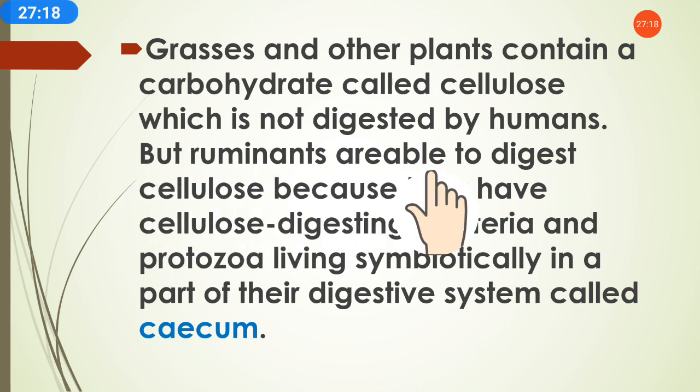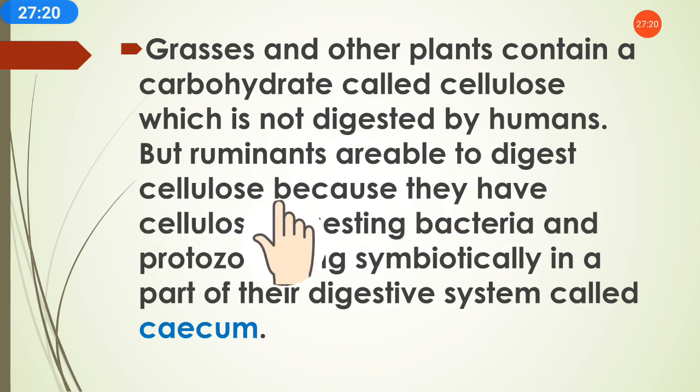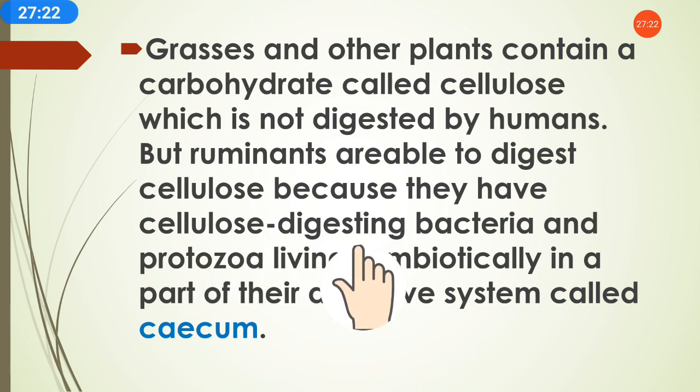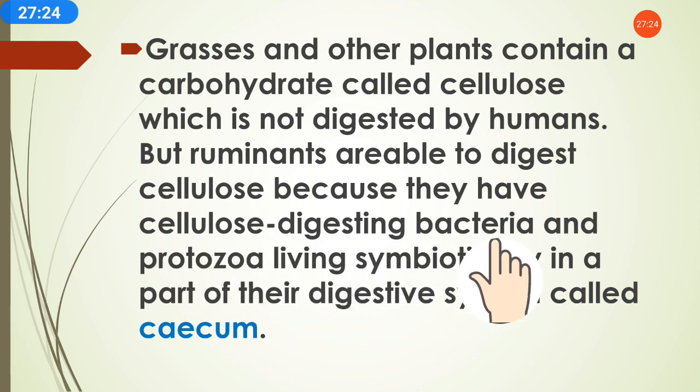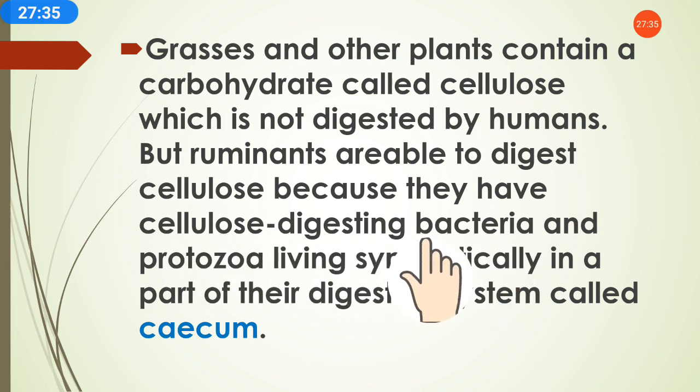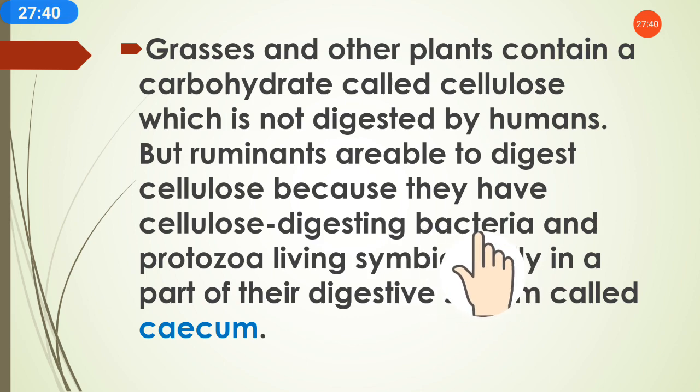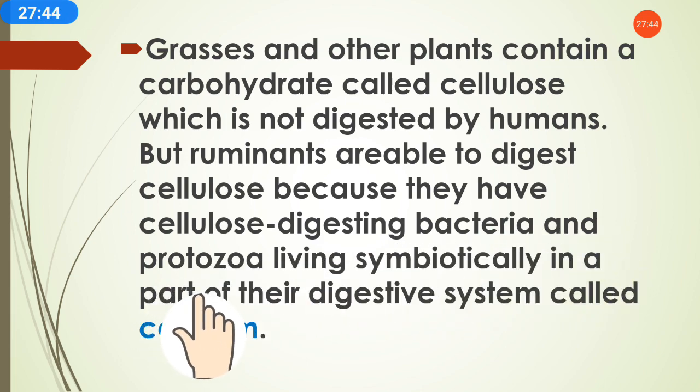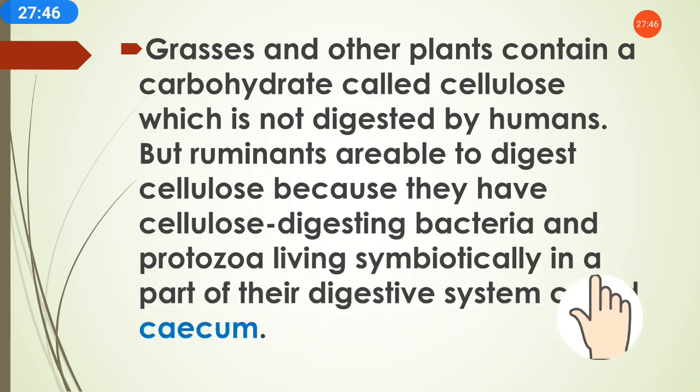But ruminants are able to digest cellulose because they have cellulose-digesting bacteria. Why are ruminants able to digest cellulose? As we have seen, a cow or buffalo easily eats grasses and they are easily digested in their body. Why? Because of the cellulose-digesting bacteria, which help digest these grasses. And protozoa live symbiotically in a part of the digestive system.